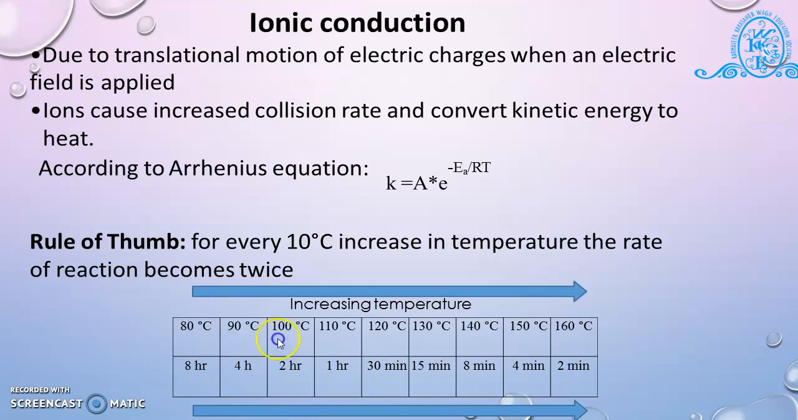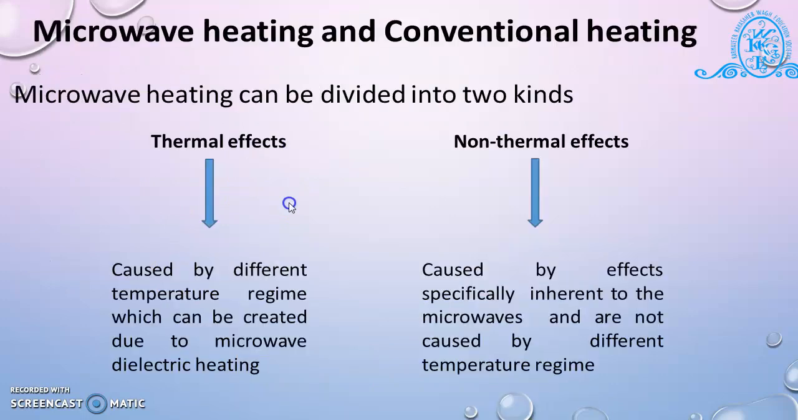Step by step, if we increase the temperature, there is a decrease in reaction time. For example, if the temperature is above 160 degrees Celsius, we require only 2 minutes for the synthesis. So it indicates that if we increase temperature, the reaction time is decreased. This is the ionic conduction mechanism.